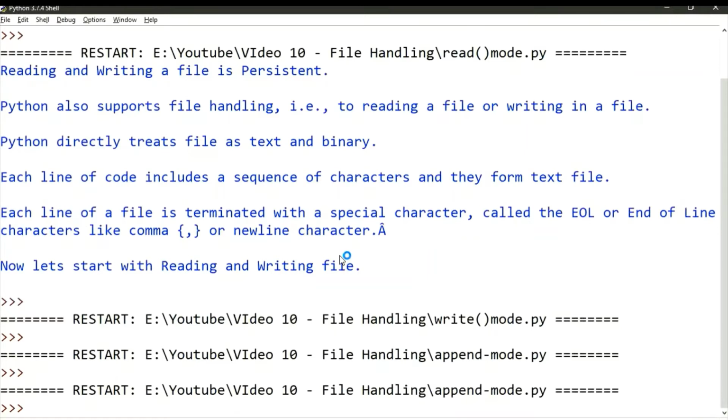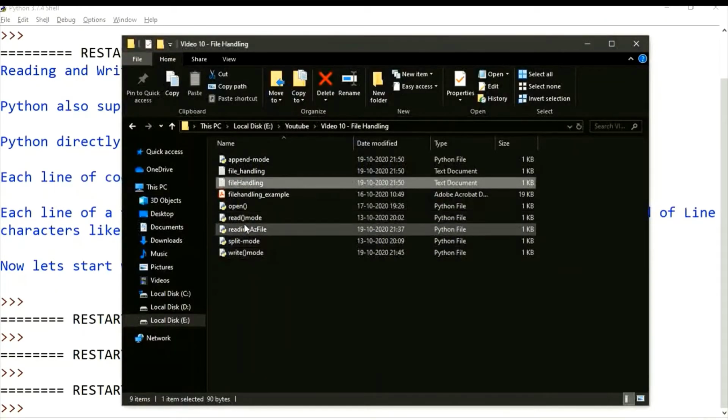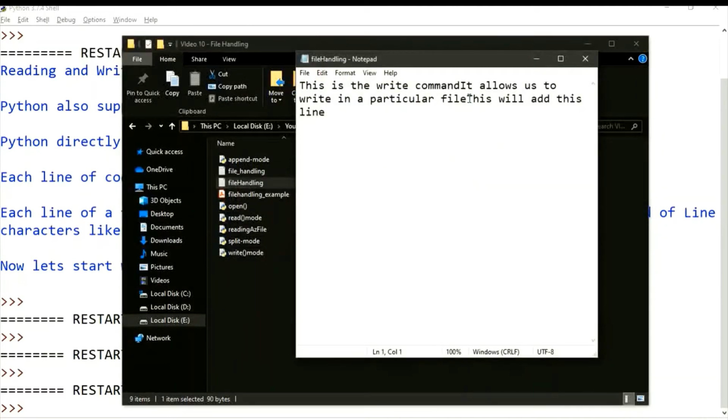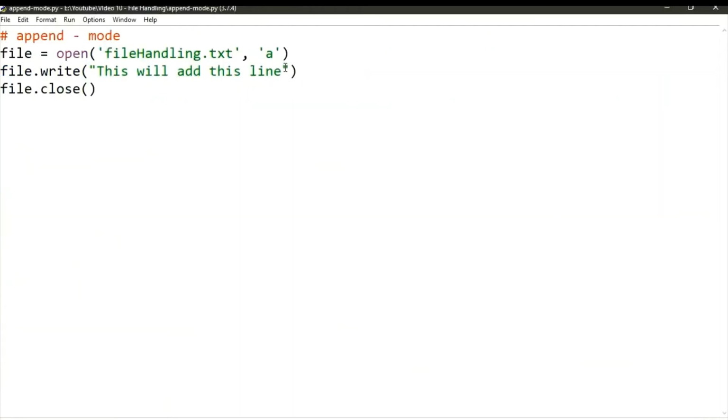Now I'm going to open it again, like this, and there you go. This will add this line. This is what we have done in append mode. Let us add a line feed in it. Wait, \n, and a star so that you get it.